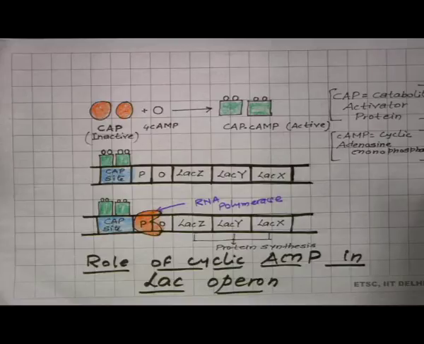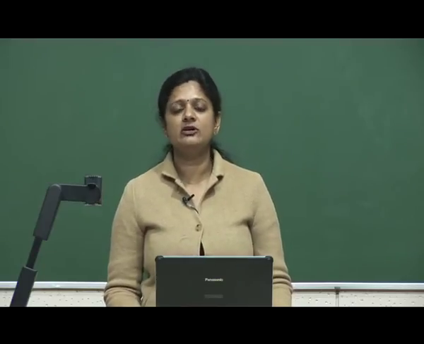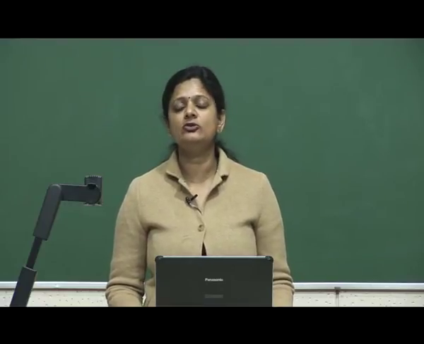Moving to the next, let us talk about the repressible operon system. This operon is normally turned on and must be repressed. Repressible operon system means the genes are always expressing themselves, and if genes are expressing themselves, they must be repressed. Say suppose we have a protein in our cells. For the synthesis of that protein, the genes should not be expressed because the cells already have that protein. So, in those conditions, if certain proteins or certain amino acids are there in the cells, the genes should not express themselves.